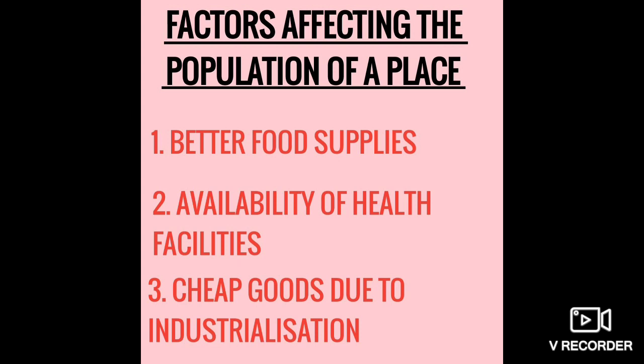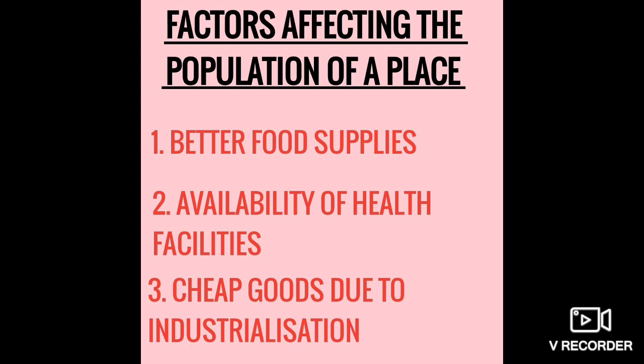It is because of some factors, some features, we could say. Better food supplies, people are getting good, enough, sufficient food. Then availability of health facilities. Now a number of vaccines are introduced, and children from a very small age, as they are born, get vaccinated, so there are fewer deaths.